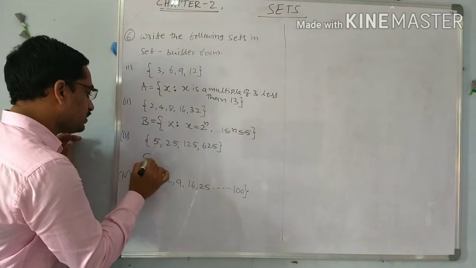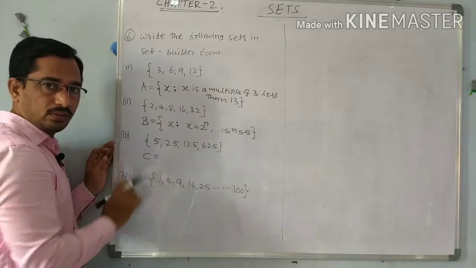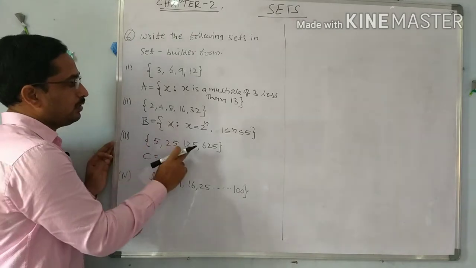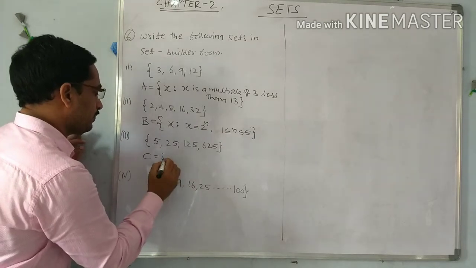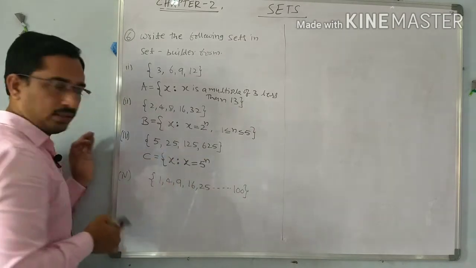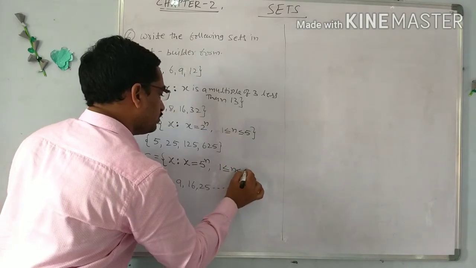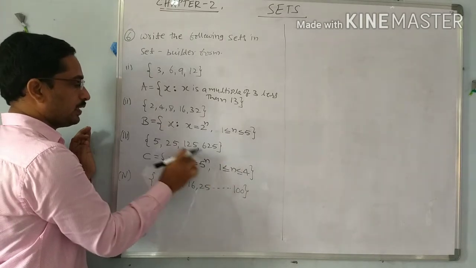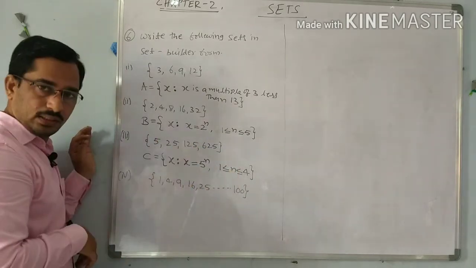Next, C, the third problem: 5, 25, 125, 625. So these are also powers of 5. 5 power 1, 5. 5 power 2, 25. 5 power 3, 125. 5 power 4, 625. So write like this: x such that x is 5 power n, and the n values are from 1 to 4. Means if n equal to 1, 5 power 1, n equal to 2, 5 square, 25, n equal to 3, 5 cube, 125, n equal to 4, 5 power 4, 625.